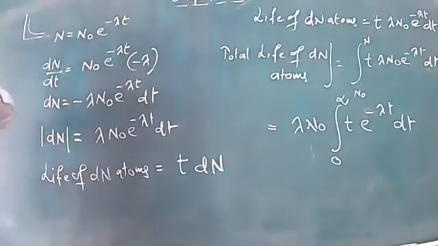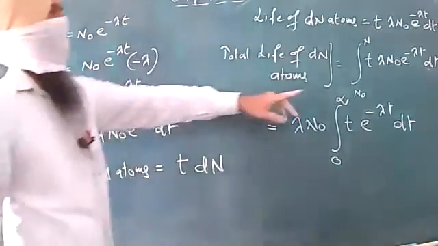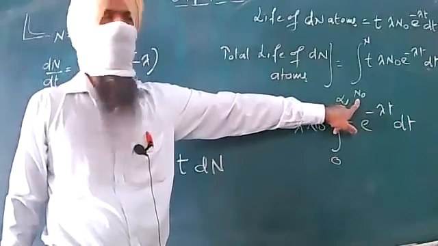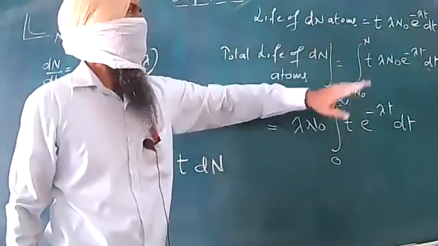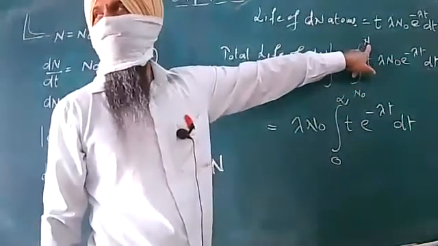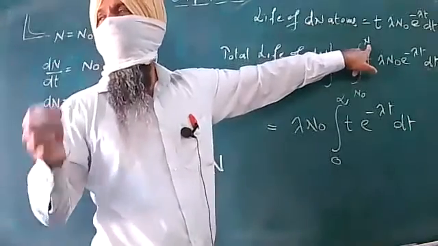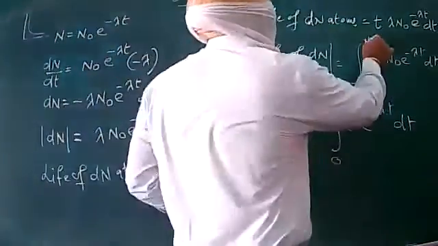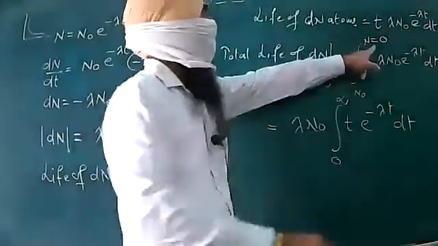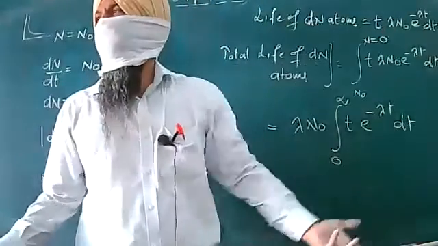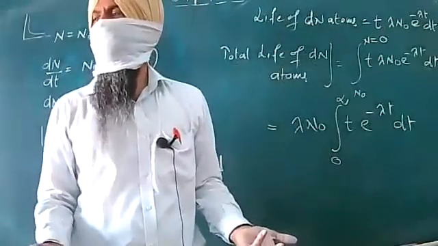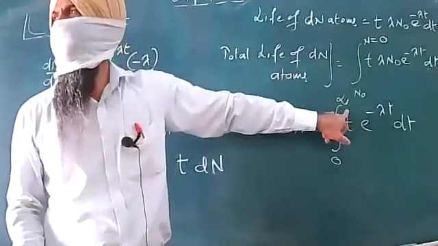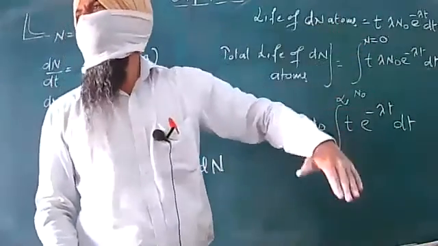That is why I have taken that. In other words, N naught is the number of atoms at time t equal to 0. And we want N to become 0, because we want that no atom should be left. Only then will we be able to calculate the life. So this will be 0 when t is infinite. I am changing the limits accordingly.